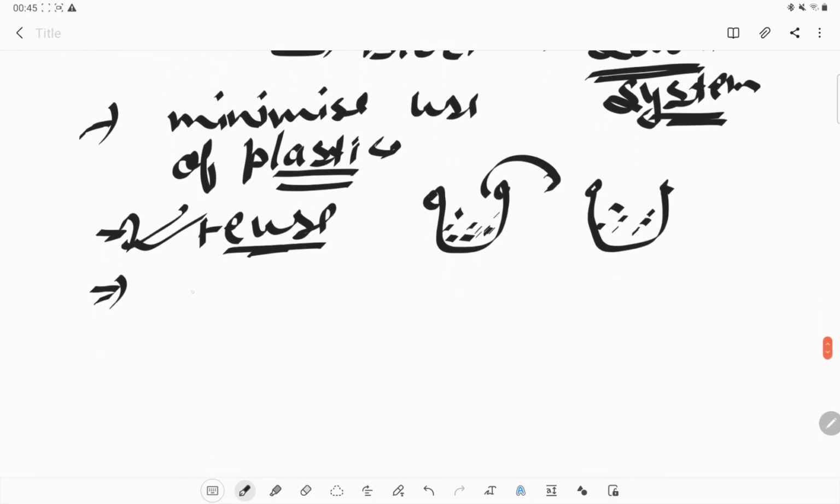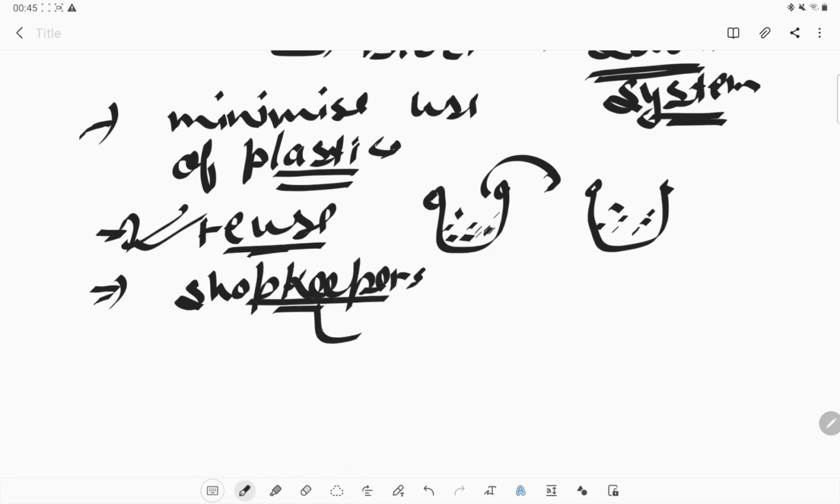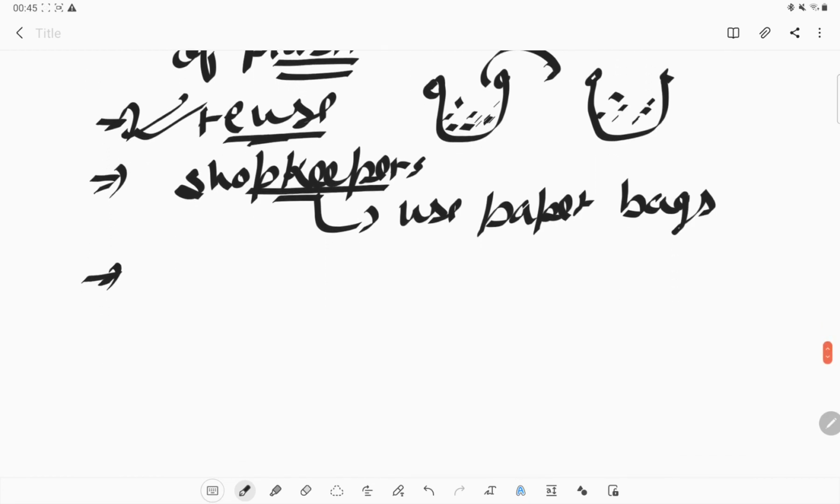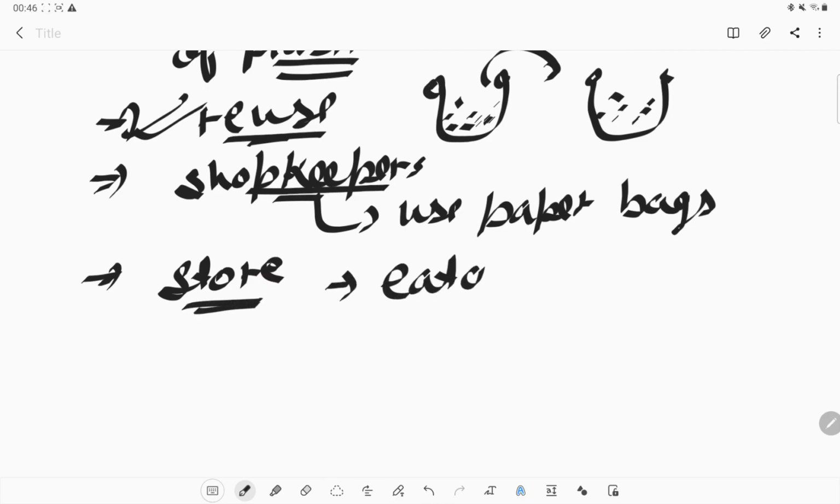What else? We can insist the shopkeepers use paper bags instead of plastic bags. We can do that also. We should also not store any eatables in plastic bags. So we can minimize the use of plastic. This is also a way we can do it.